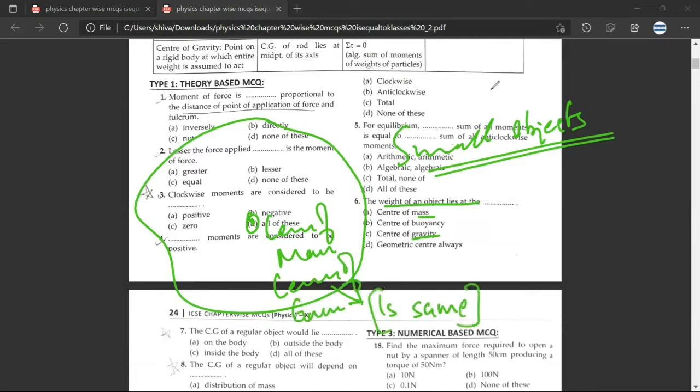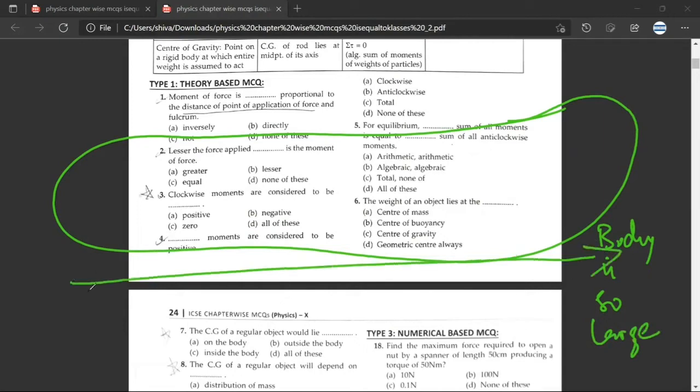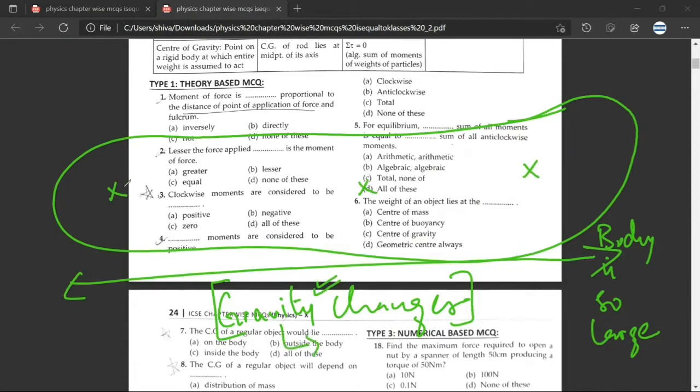Same. But I'll just give you a hypothetical example, that the body is so large that throughout the body, even the gravity changes. Have you understood what I've said? Yes, sir. See, in class 11th, class 12th, you'll understand how gravity can change from one location to another. There would be a full chapter on this. So in this case, this won't be true, what you have said in question number 6.